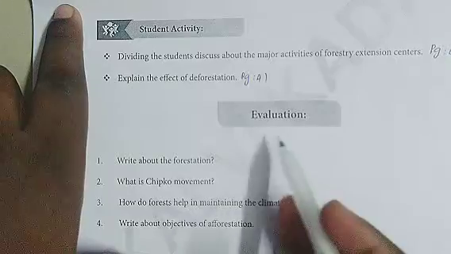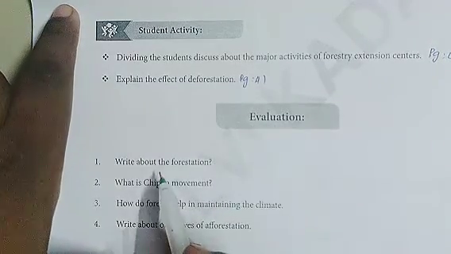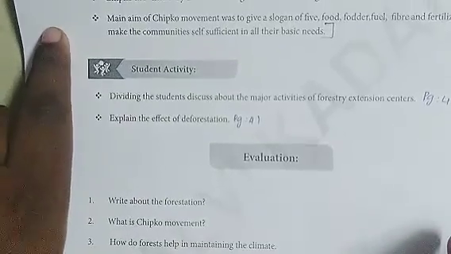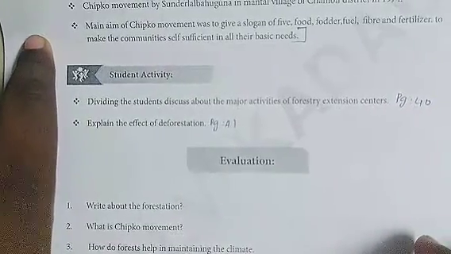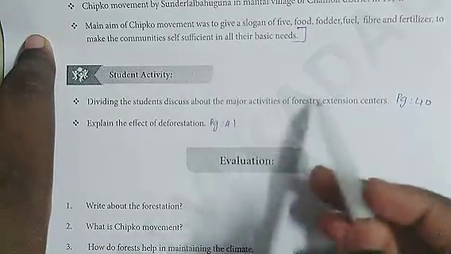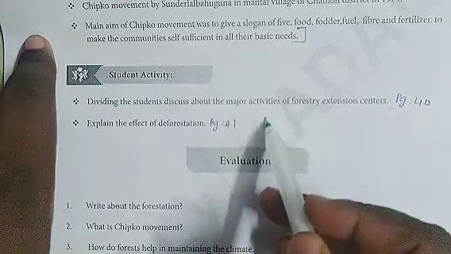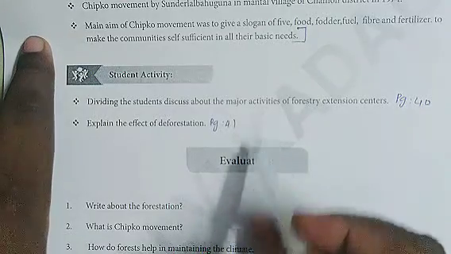Next, in part B, we are going to see the answer for evaluation. So first we can see the answer for student activity. Dividing the students, discuss about the major activities of forestry extension centers.